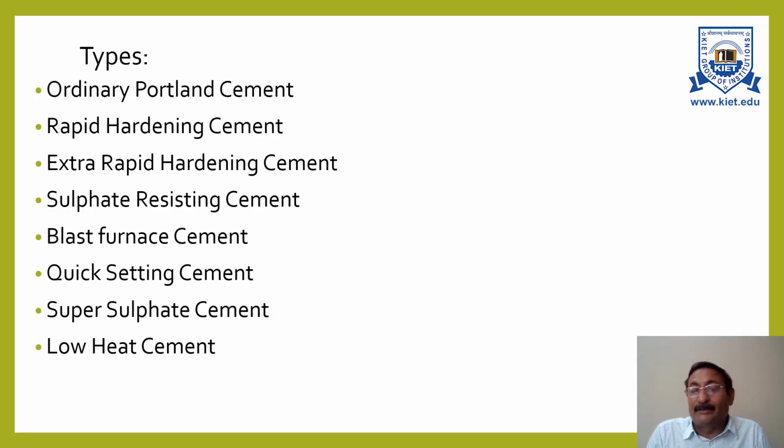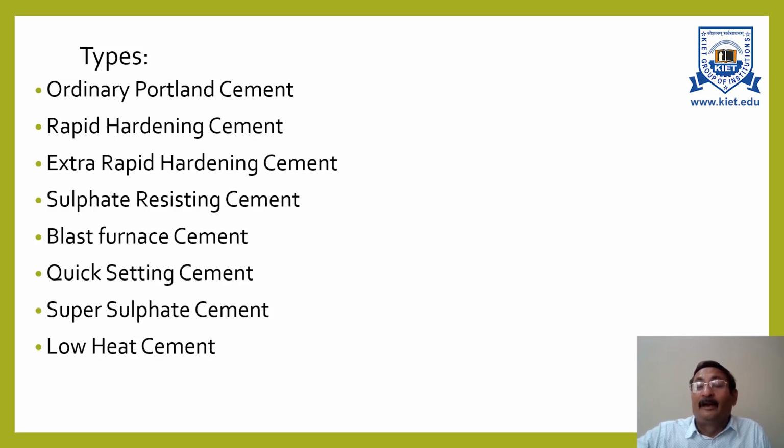In 7 days, the liberation of heat should not be more than 65 calories per gram. And in 28 days, the liberation of heat should not be more than 75 calories per gram.